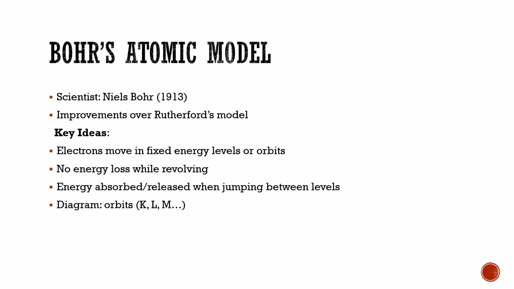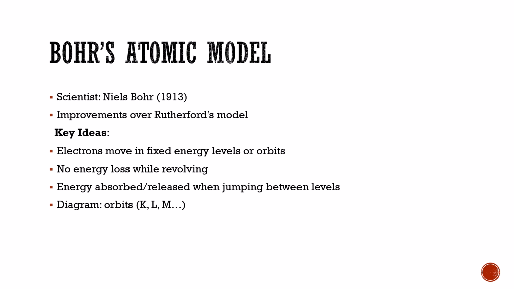stability. Next atomic model is Bohr's atomic model, and the scientist is Niels Bohr. That means Bohr's atomic model was discovered by Niels Bohr in 1913. Improvements over Rutherford model means there are some drawbacks of the Rutherford model. Then Niels Bohr worked on that, and he made some improvements over the Rutherford model. And here are the key ideas of Bohr atomic model.